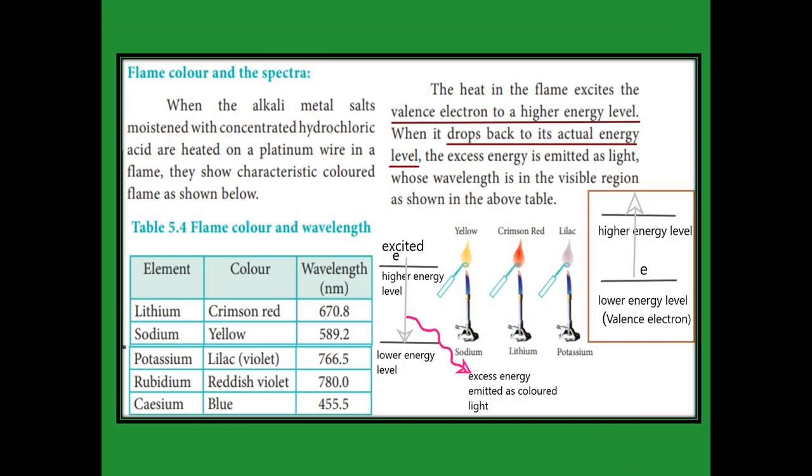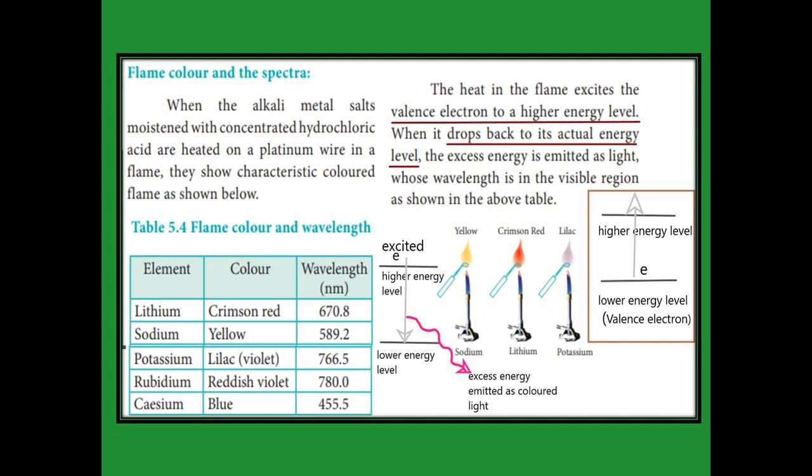When alkali metals are mixed with concentrated hydrochloric acid, and that paste is placed on a platinum wire in a flame, it shows some color. For example, lithium shows crimson red, sodium shows yellow, potassium shows lilac, that is violet color, rubidium shows reddish violet, and cesium shows blue color. Why are they colored? There is some reason.